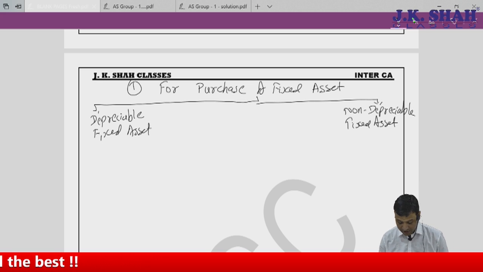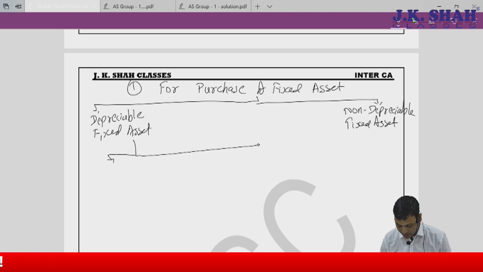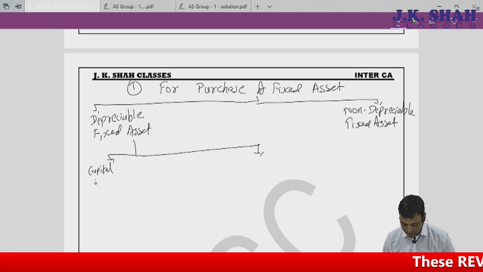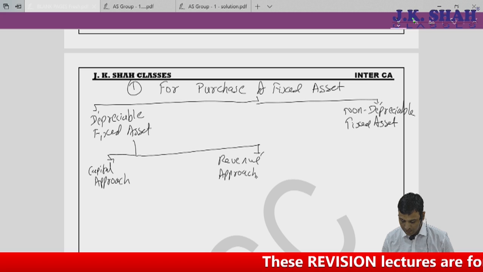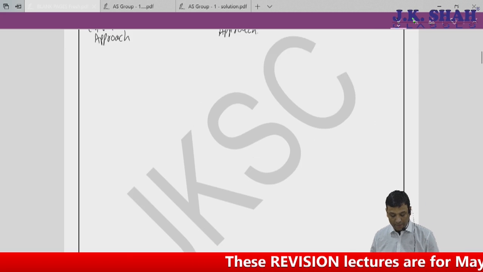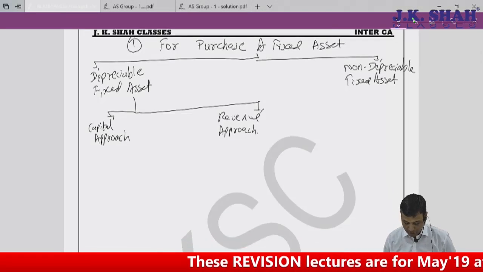The standard says if it is a depreciable fixed asset, I can have two ways. Either I go for a capital approach or I go for a revenue approach. If I go for a capital approach, then what will be my accounting?